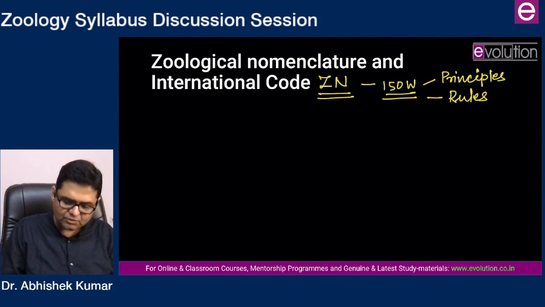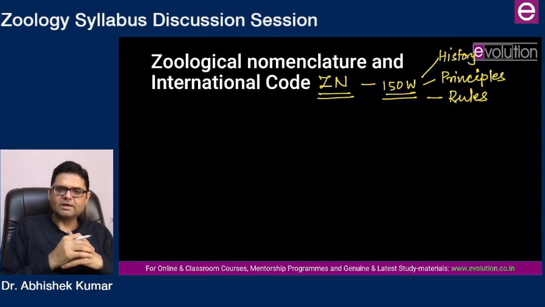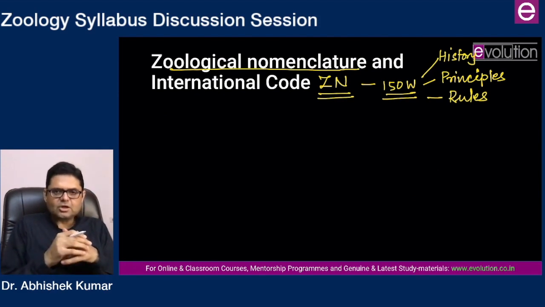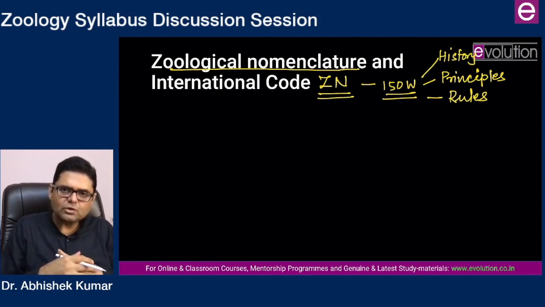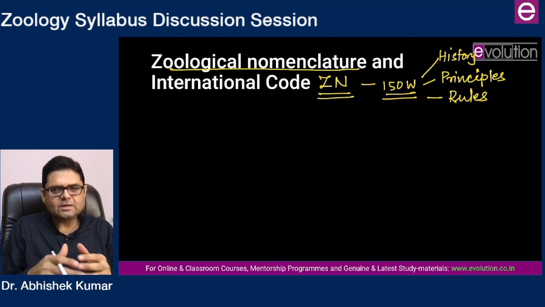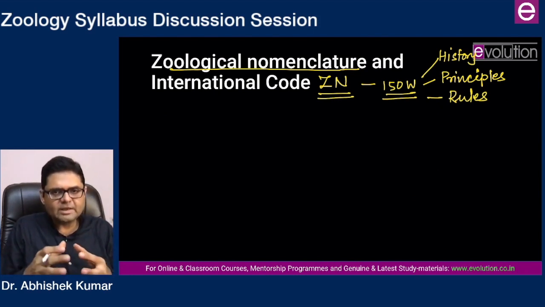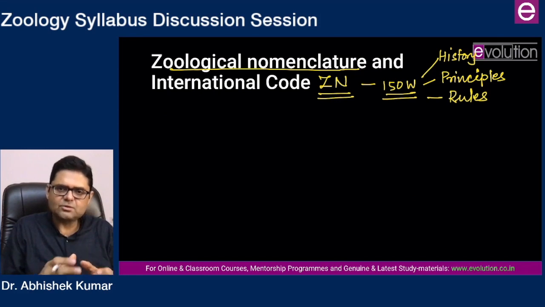Apart from that, you also have to do the historical background of zoological nomenclature. So what are the principles of zoological nomenclature? What is the role played by the international code? What are the main rules laid down by the international code? So questions have been straight. Once you prepare these 3 aspects, you are sorted for this topic.